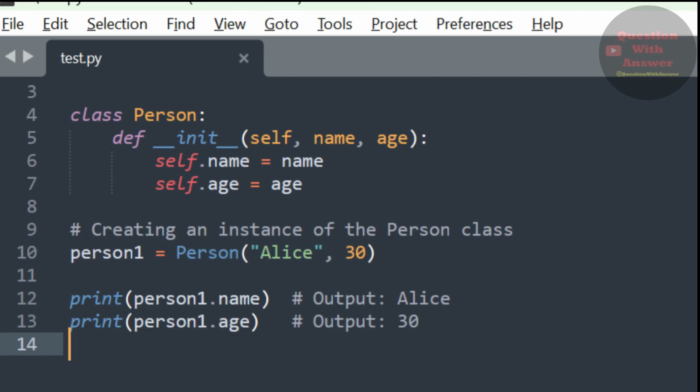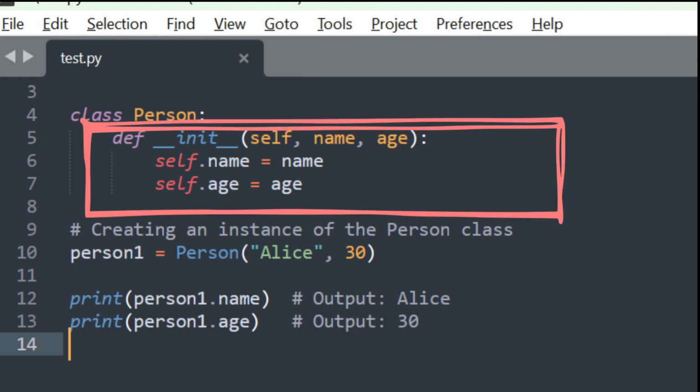Here's a basic example to illustrate how the __init__ method works. In this example, the __init__ method takes three parameters: self, which refers to the instance itself, and two additional parameters, name and age. Inside __init__, the name and age attributes of the instance, self, are initialized using the values passed to the constructor.